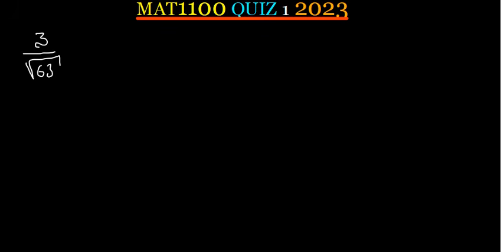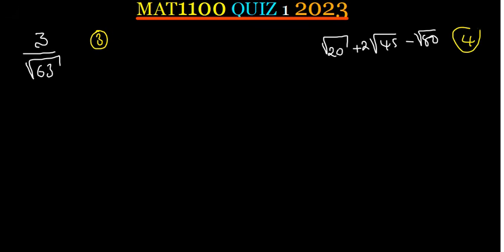The next one we've been asked to simplify is square root of 20 plus 2 square root of 45 minus square root of 80. This one is 4 marks.